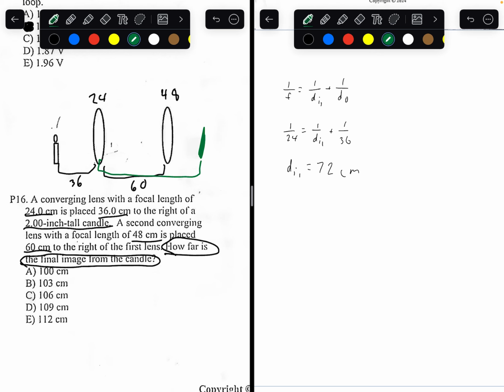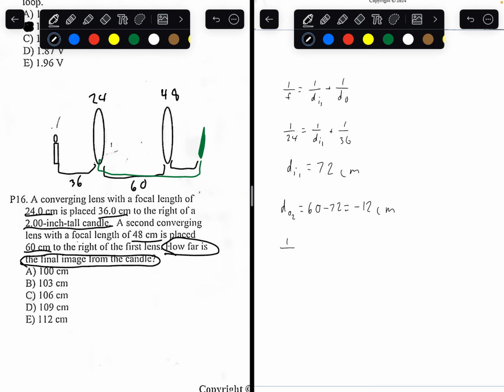So now this image is going to be reflected through this lens. So what is the distance between this image and the lens? Since the second lens is 60 centimeters from the first lens, and the image is 72 centimeters, we can consider the distance between the object and the second lens is 60 minus 72. So it's negative 12 centimeters. You don't want to find the absolute value of the difference. You want to find the distance between the leftmost minus the rightmost. So 60 minus 72 is negative 12.